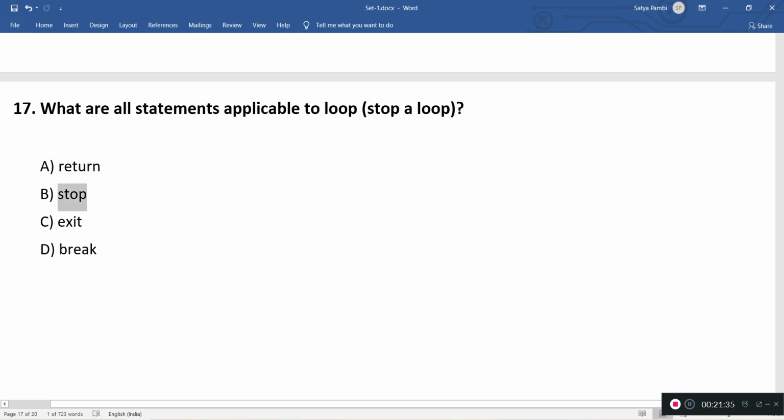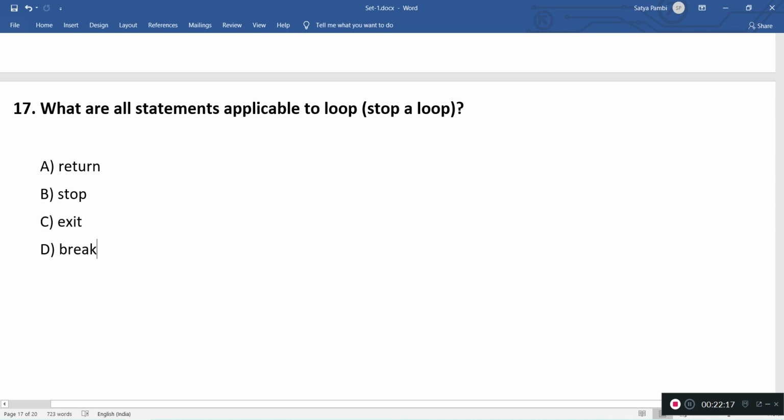Or can we use stop? There is no such stop method in Java, so this is invalid. Coming to C, can we use exit? There is System.exit or Runtime.exit, which we can use to exit from loops. These are not just coming out, these are terminations of the program. Total control will come out from the application. There won't be further execution of any logic. The application terminates, so probably we can use this option.